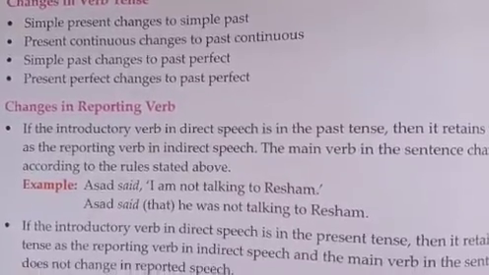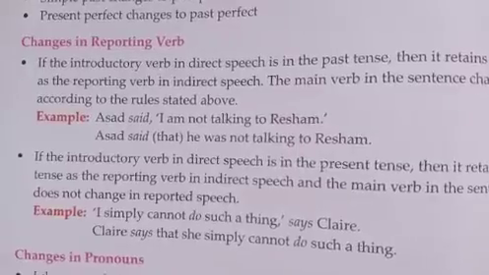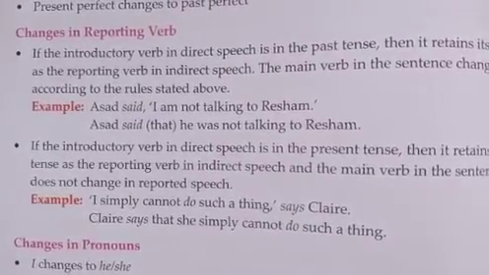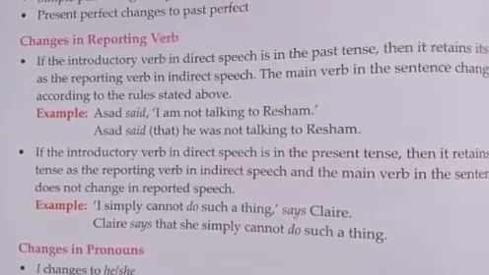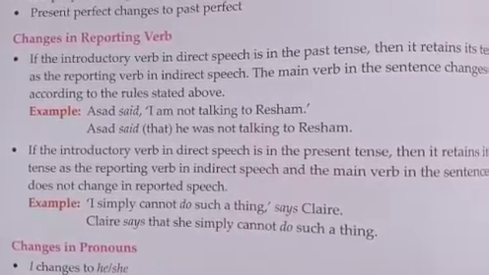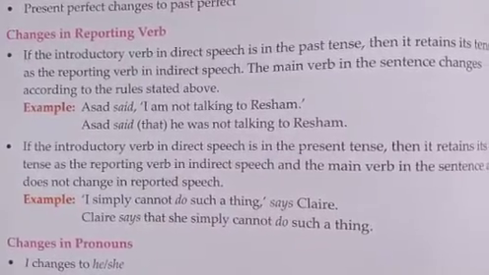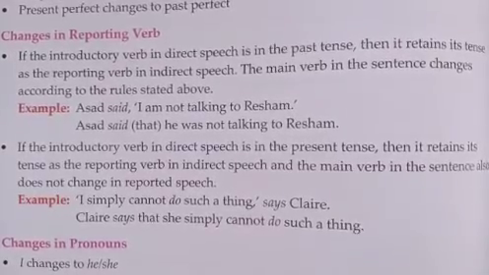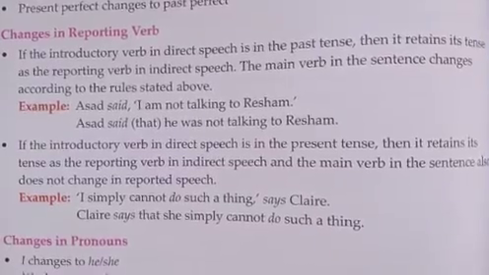The reporting verb. If the introductory verb in direct speech is in the past tense, then it retains its tense as the reporting verb in the indirect speech; the main verb in the sentence changes. See, for example, Azad said, I am not talking to Reshma. Azad said that he was not talking to Reshma.